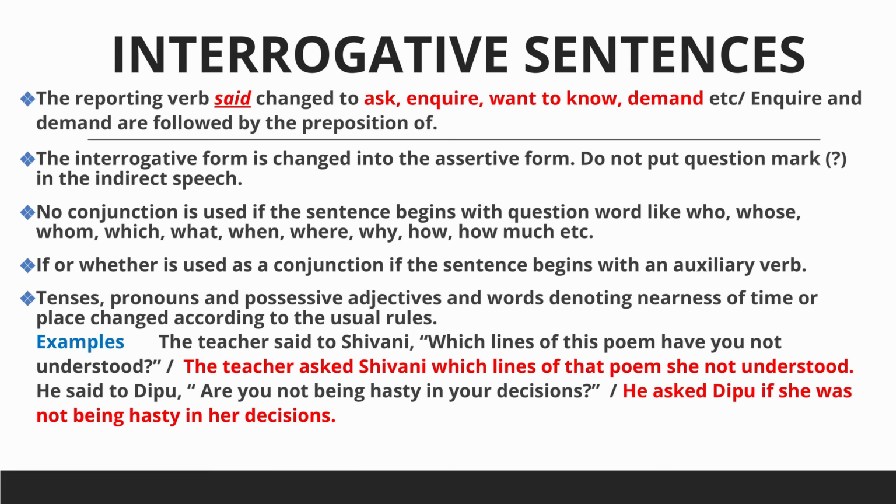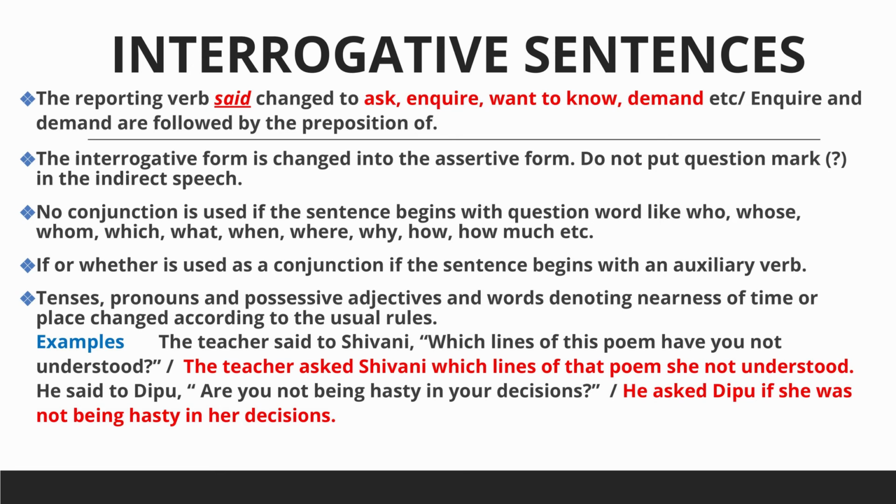Now the next point is that tenses, pronouns, possessive adjectives, and words denoting nearness of time or place change according to the usual rules, as I have shown you before. For example, this becomes that, these becomes those, now becomes then, etc. Let's see some examples. The teacher said to Shivani, "Which lines of this poem have you not understood?" In indirect, the teacher asked Shivani which lines of that poem she had not understood.